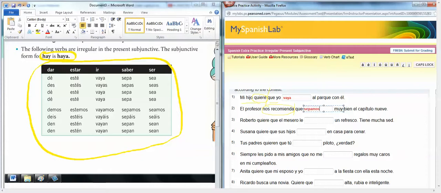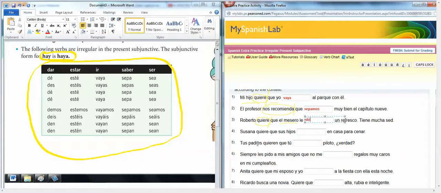Roberto quiere que el mesero le blank un refresco, that he gives him a drink, tiene mucha sed. So again, we've got influence here in our main clause. So this is our subject in our dependent clause. So we're going to conjugate dar for el mesero. So we have dar, and for él, that would be dé.